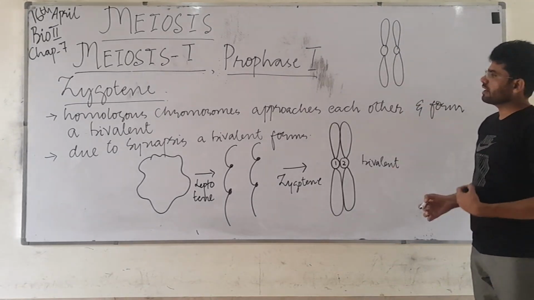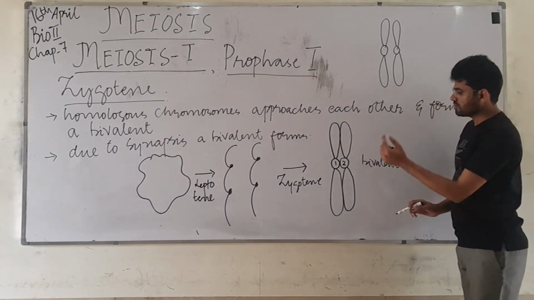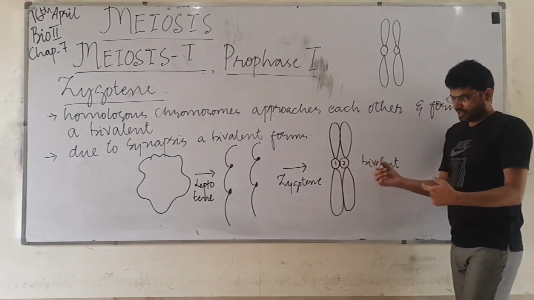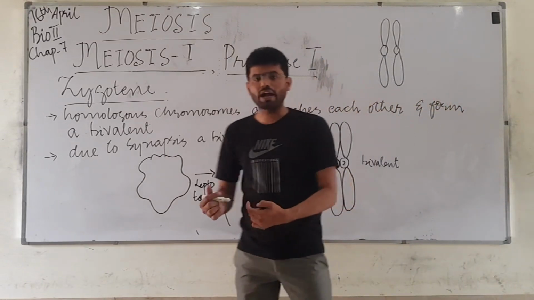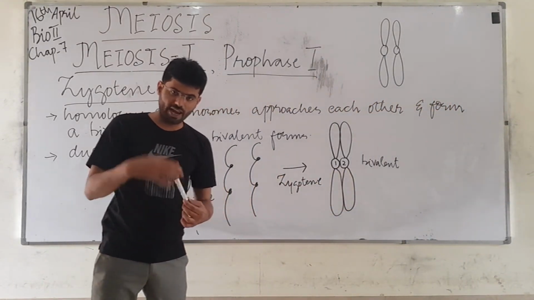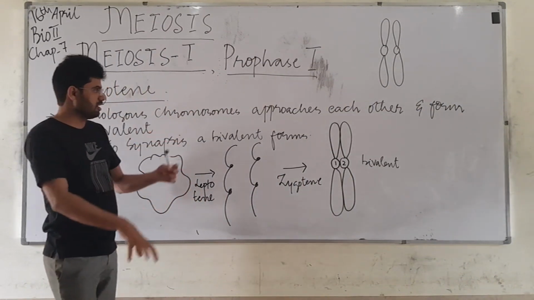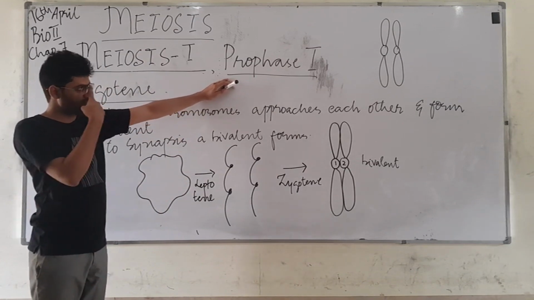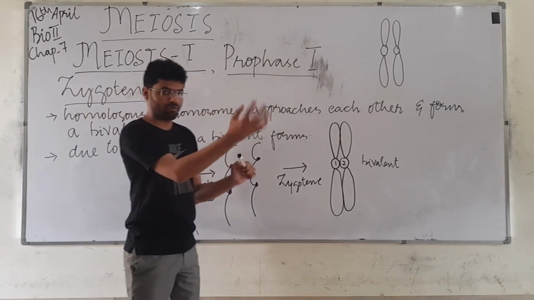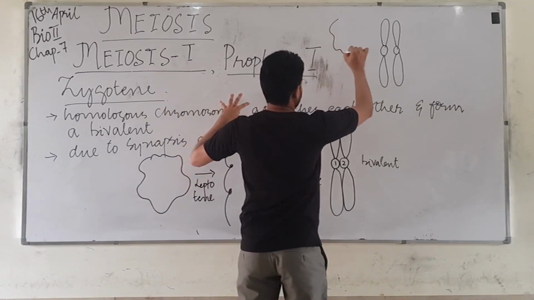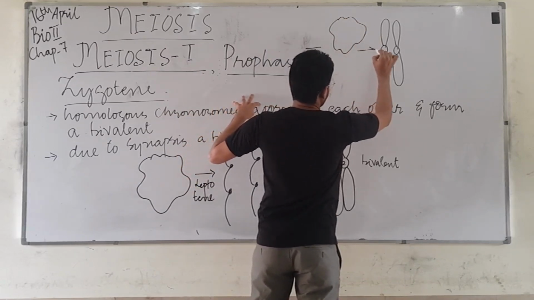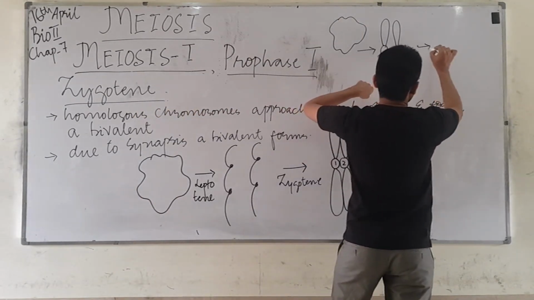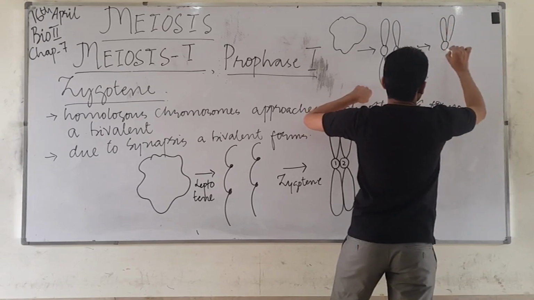To form a pair, but they are not intimately attached with one another. I repeat, this is a difference between mitosis and meiosis, especially in the prophase of mitosis and prophase of meiosis. In the prophase of mitosis there is also chromatin. It is also going to be condensed first into chromatin, then finally into chromosome.